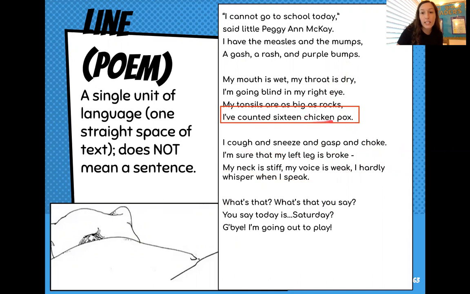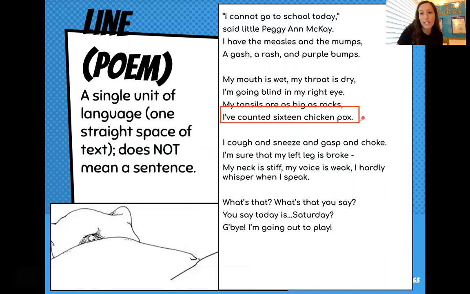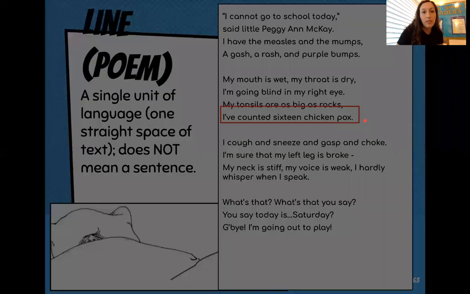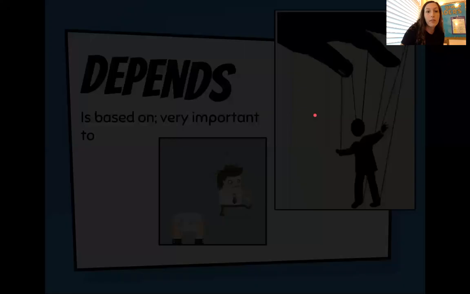So if we look at this red box, we see that it has a line. I've counted 16 chicken pox. It stops there, so this is the end of our line. We keep reading though. I cough and sneeze and gasp and choke. That is the next line. So this poem is all about being sick and not going to school. Each line that we read, it's not always a sentence, but each line straight across is what we call a line in poetry.